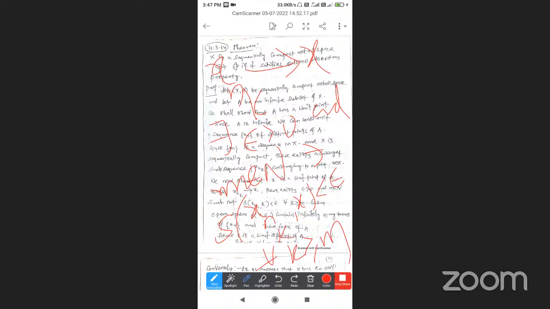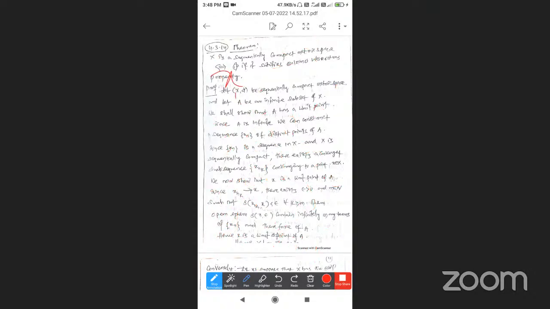So the sequence x_{n_k} converges to x: there exists epsilon greater than 0 and m in the natural numbers such that d(x_{n_k}, x) is less than epsilon for all k greater than or equal to m. This gives an open sphere, the open sphere S(x, epsilon).